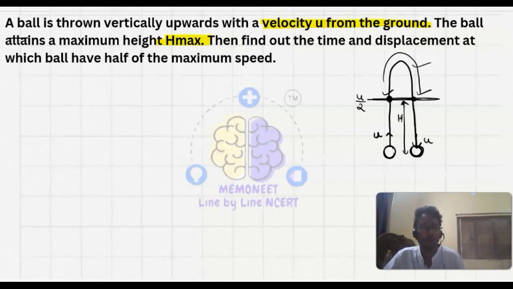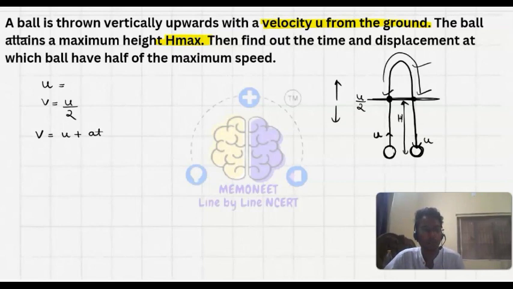So for the time, let's calculate. The initial velocity is u, as given, and the final velocity v is equals to u by 2. Everything that is upward I will take as positive, and everything downward I will take as negative. Okay, so we know that v is equals to u plus at.